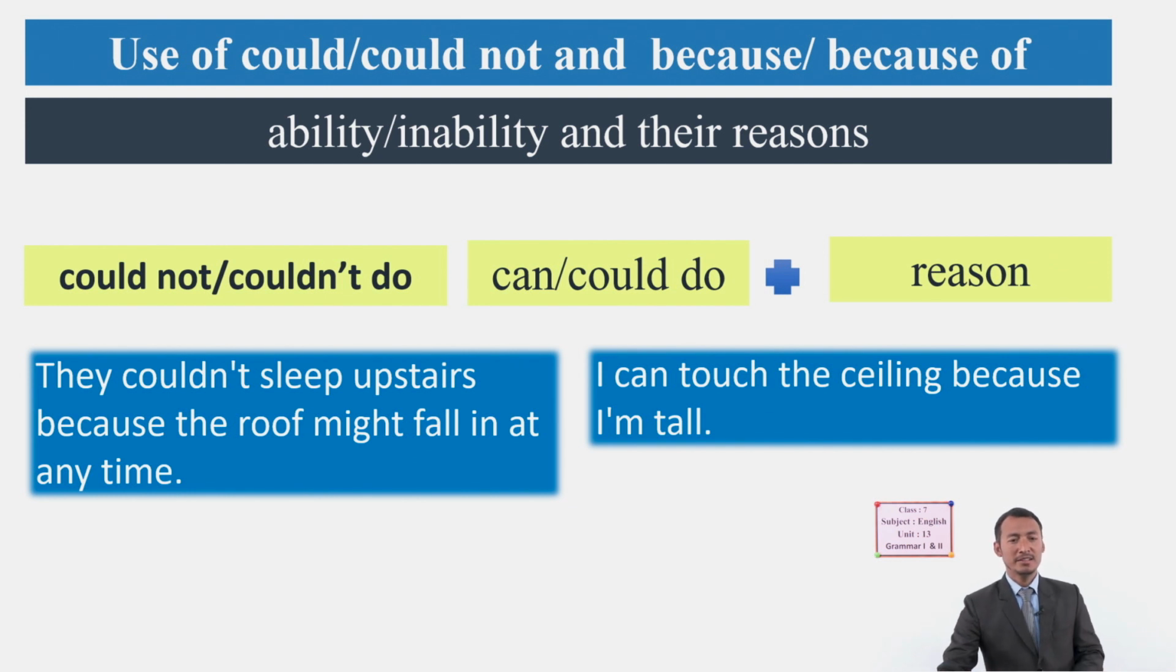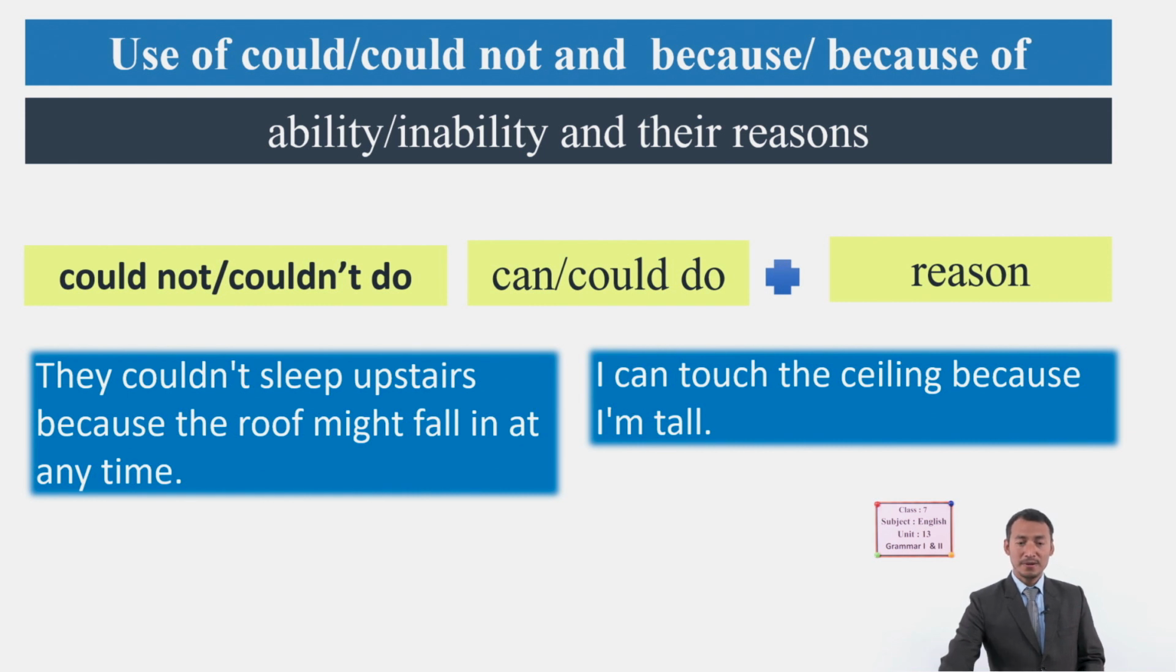So look here in this sentence, they couldn't sleep upstairs. Here we have this one part of the sentence, that is one clause, and because the roof might fall in at any time. So we have here a reason after because. This is the reason. And we have again another sentence, I can touch the ceiling because I'm tall. I'm tall, that is the reason. I can touch the ceiling easily.